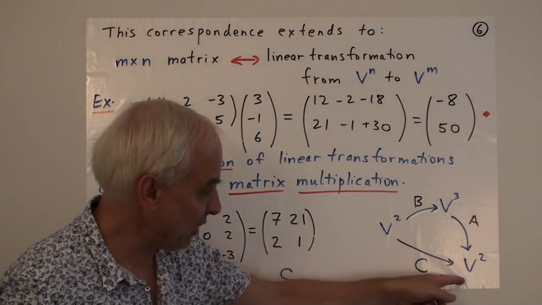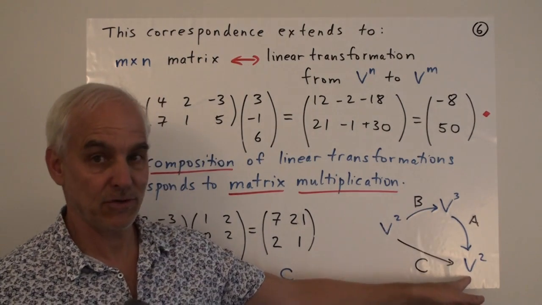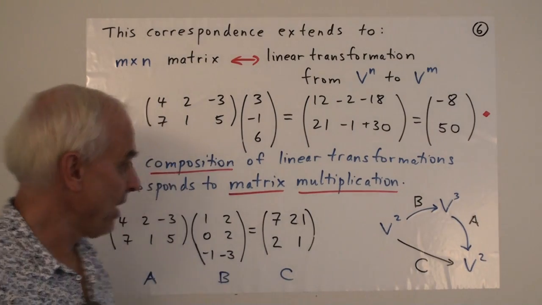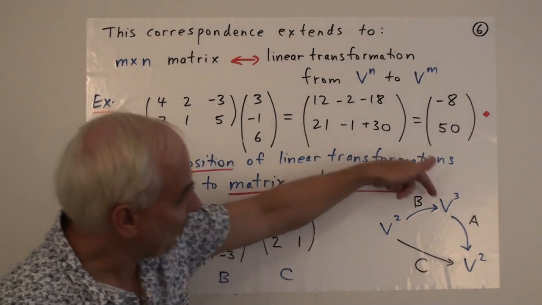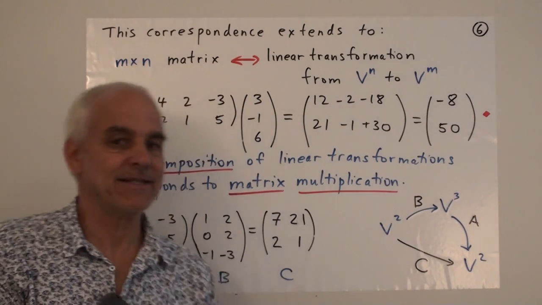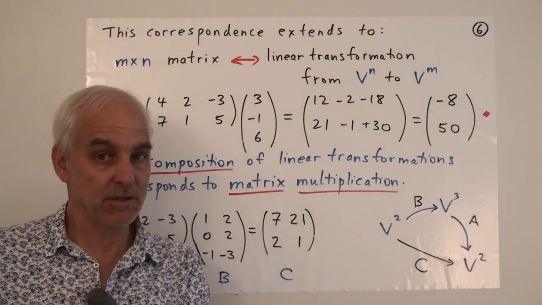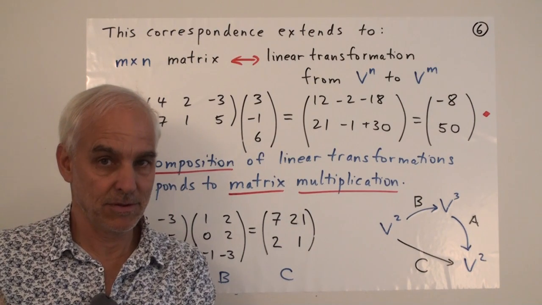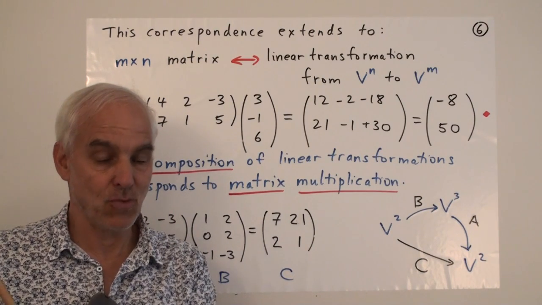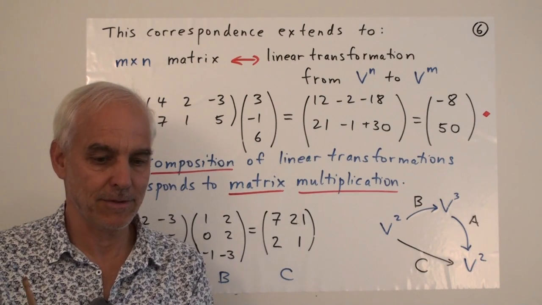A third linear transformation that just takes this vector and gives you a vector here. And it turns out that this composition of linear transformations corresponds exactly on the matrix side to the matrix multiplication that we introduced earlier. That's why matrix multiplication is important and useful.